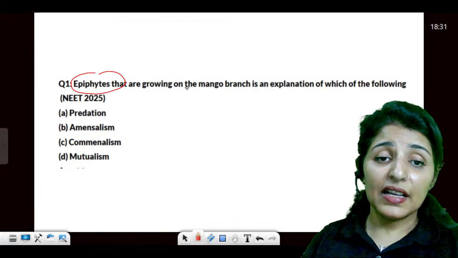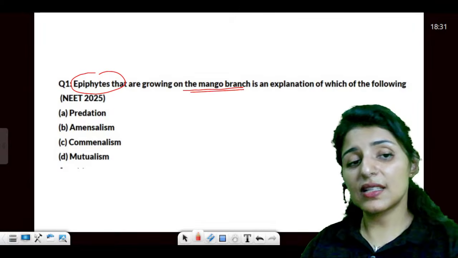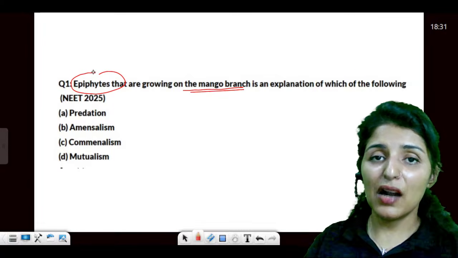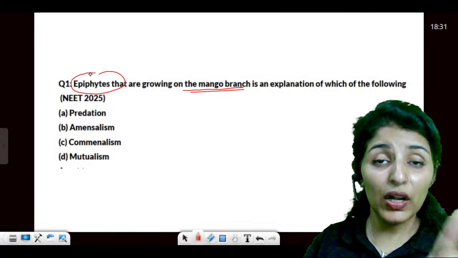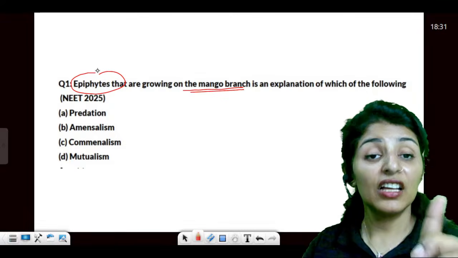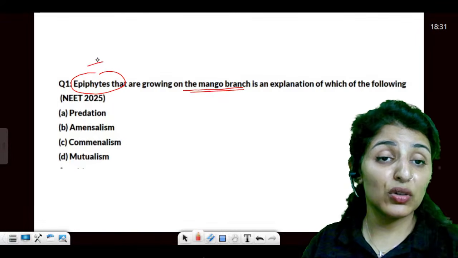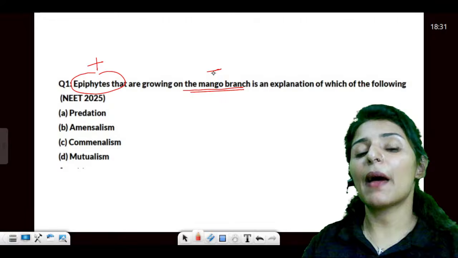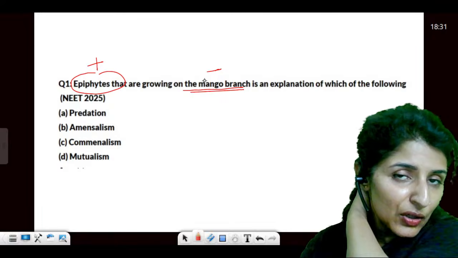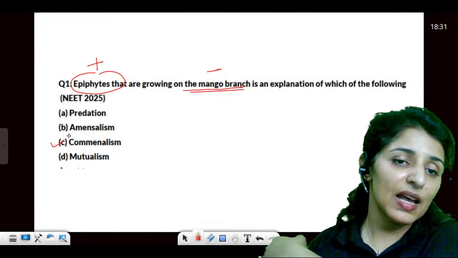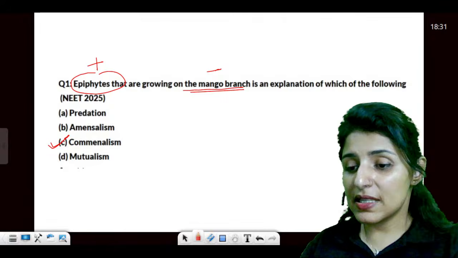Next, epiphytes, guys, are growing on the mango branch. It is an example of epiphytes: the plants growing on other plants only for the sake of shelter. They will not draw any nourishment. So epiphytes will be benefited. Mango will be unaffected because nutrition is not being withdrawn. Such is the case of commensalism.